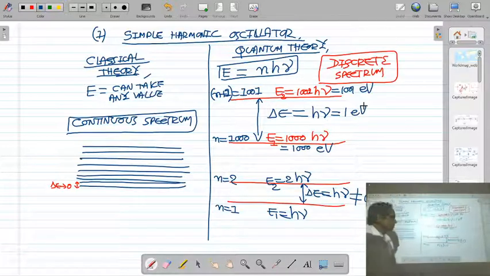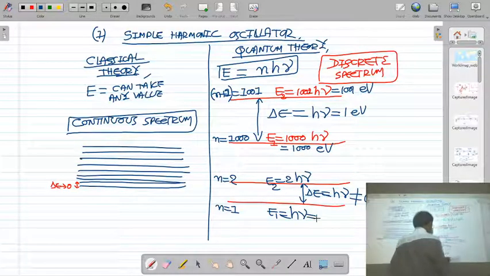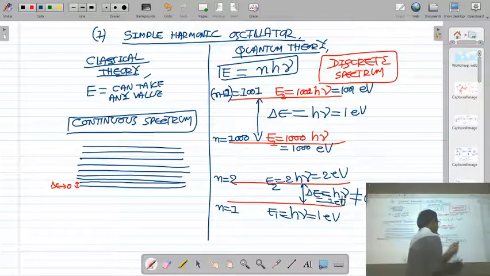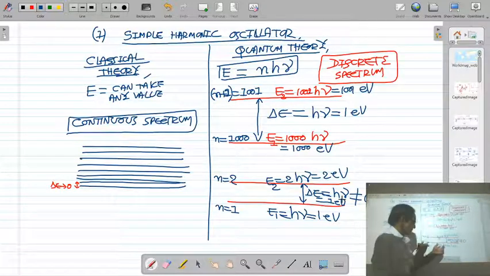Now, the energy of the oscillator in the level 1 is 1 electron volt, and the energy of the oscillator in the level 2 is 2 electron volt. The energy level difference between level 1 and 2 is 1 electron volt. This 1 electron volt cannot be ignored, cannot be neglected compared to the small value of energy.